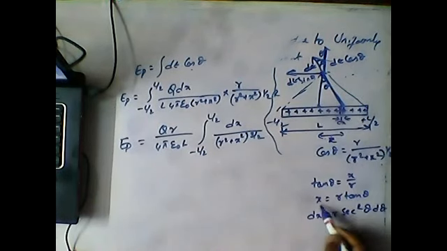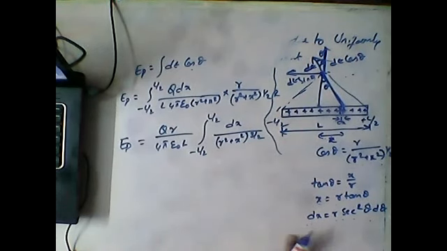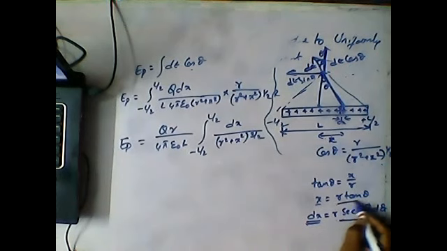So x is equal to r tan theta, and dx is equal to r secant square theta d theta. So instead of dx and x, we can substitute these whole expressions.